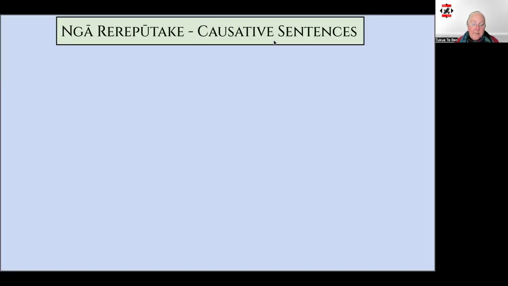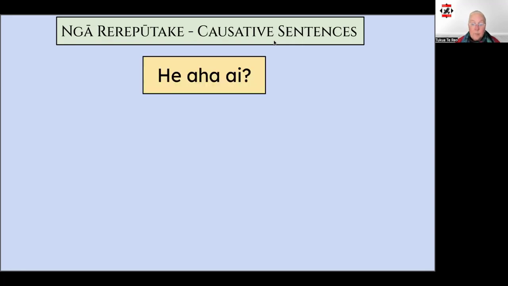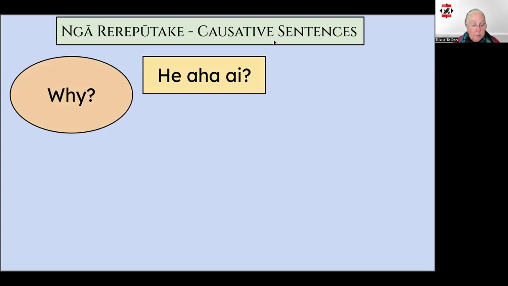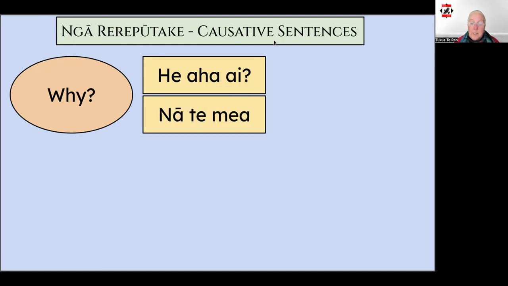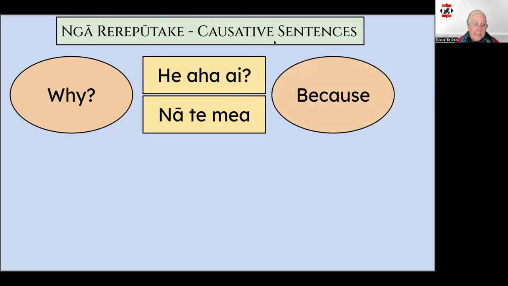I'll start off by giving you a brief explanation about what a causative sentence is. We use these types of sentences to say why something's happened or the cause of it. Our rerepūtake or question sentence that this relates to is he aha ai, which means why. In my video about ngā tūhono, I showed you the phrase nā te mea, which we might use to say this happened because of this.